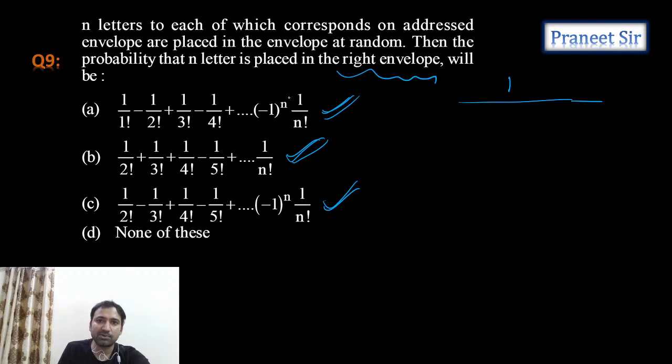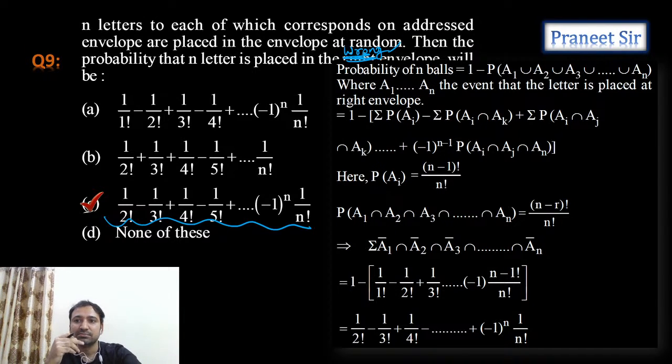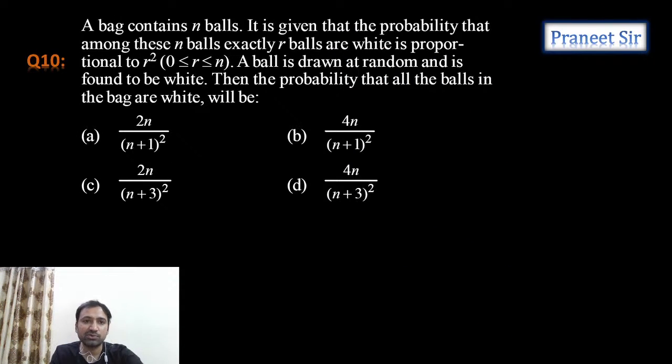If he is talking about wrong envelopes, then option 3 is going to be the correct one. Okay, right, clear? So that's what he is talking about. This third option as answer means instead of taking right here, we should take wrong, guys. Then in that case we'll get the correct answer. Guys, is it clear? So there is a mistake in this question. Just leave this question and move to the next one, guys.